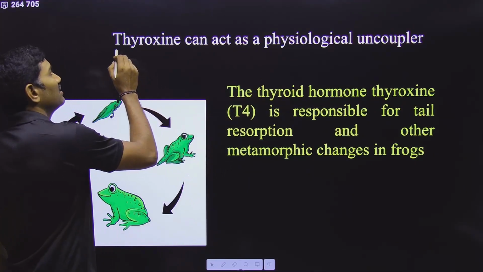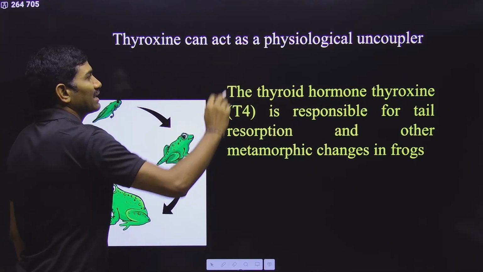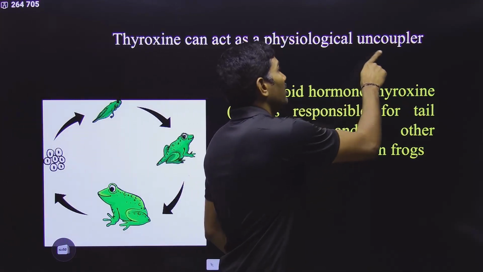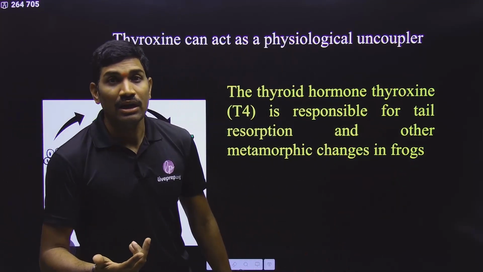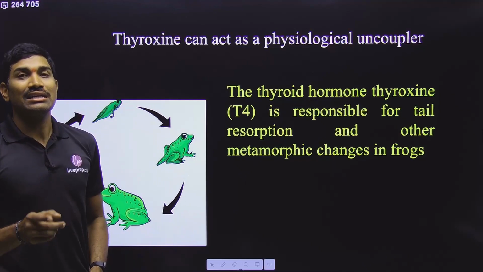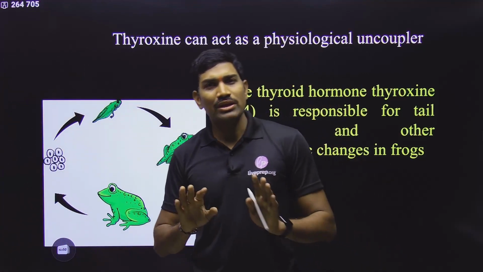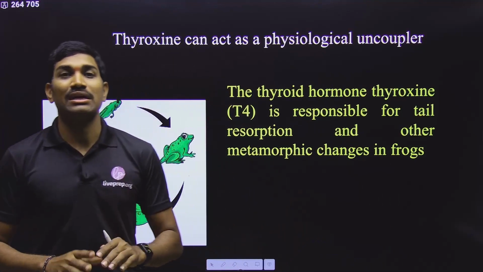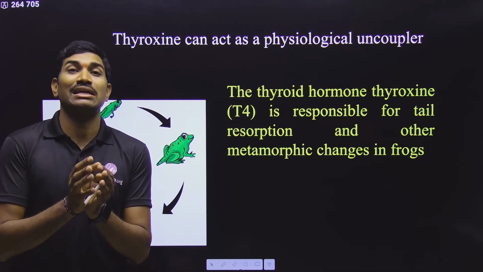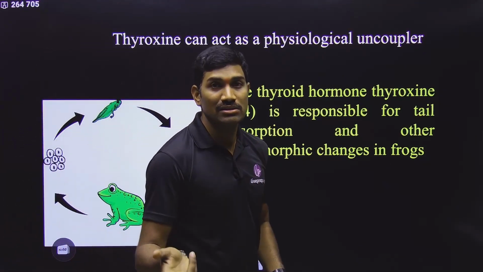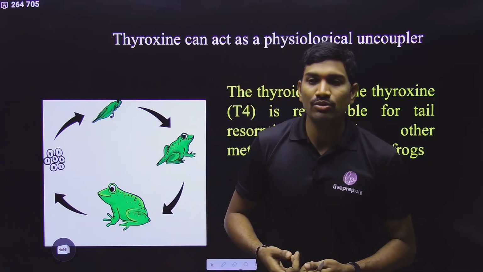But now there is a sentence: thyroxine acts as a physiological uncoupler, where we have studied about the uncoupler concept. Uncoupler concept we have studied under the respiration chapter in plant physiology. Though it is plant physiology, the respiration chapter concepts are common for both plants and animals. So what will this uncoupler do?